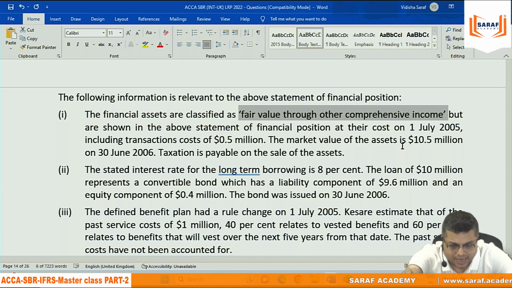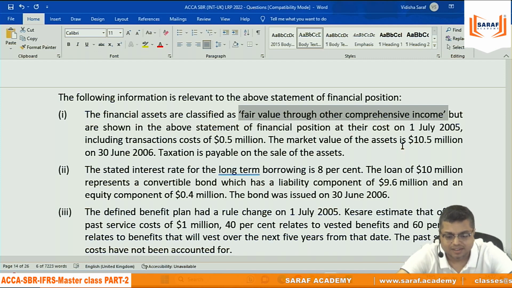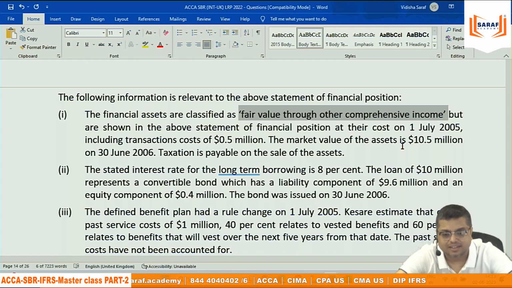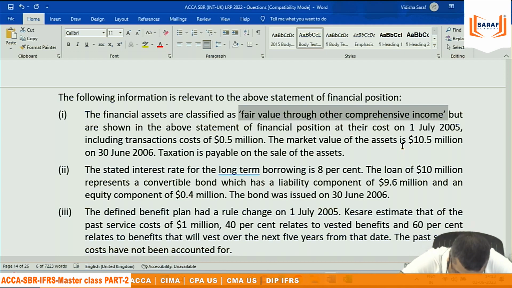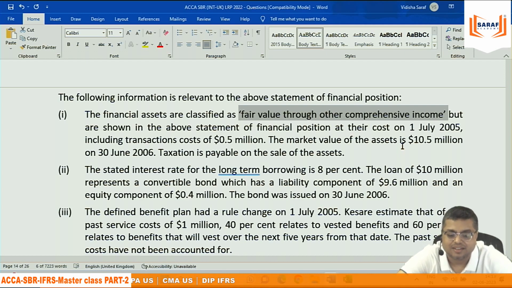We don't know whether this is debt or equity. Surojit, that is not known to us. It is just written financial asset. Not written whether it is equity or debt. Yeah. They have wrongly recorded it at cost, but it should have been as per fair value. Fair value, 0.5. So 10,500 will be coming in the balance sheet for financial asset, and the 1,500 will be coming in OCI. We will say that only.